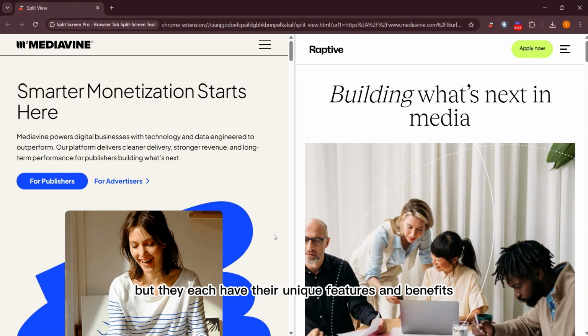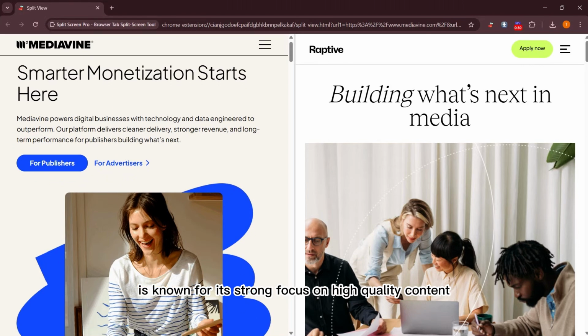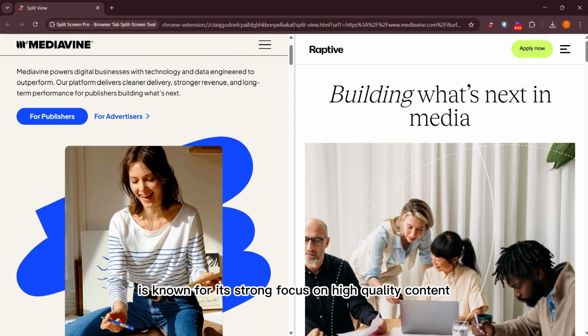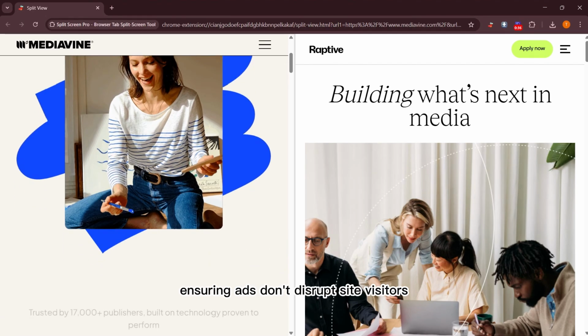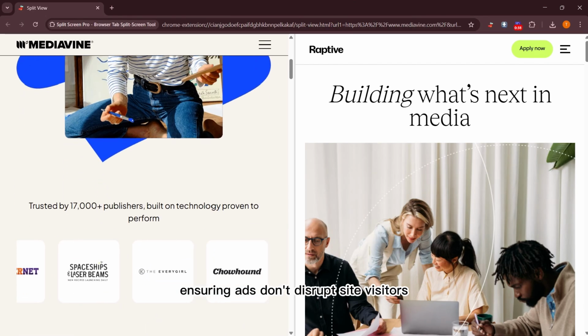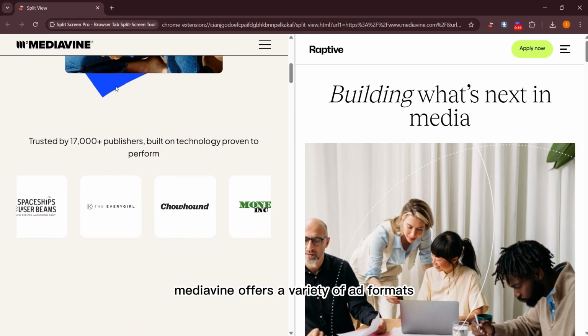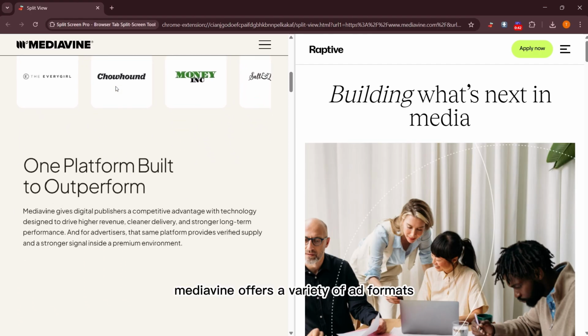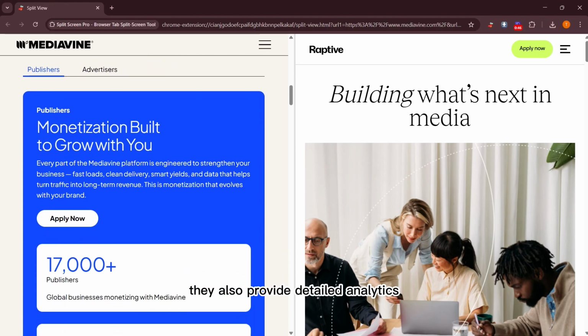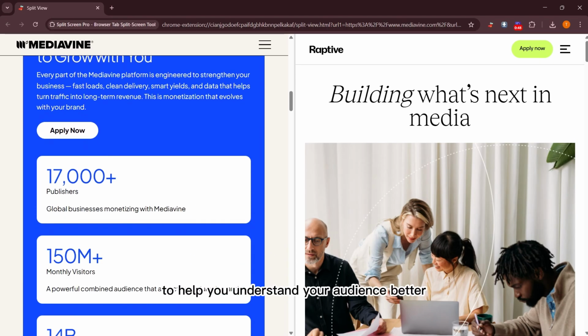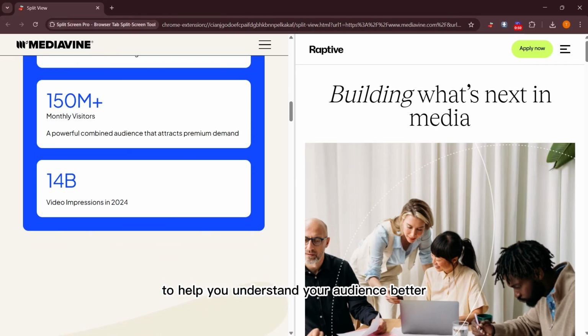features and benefits. Let's start with Mediavine. This platform is known for its strong focus on high quality content. They prioritize user experience, ensuring ads don't disrupt site visitors. Mediavine offers a variety of ad formats, including display ads and video ads. They also provide detailed analytics to help you understand your audience better.